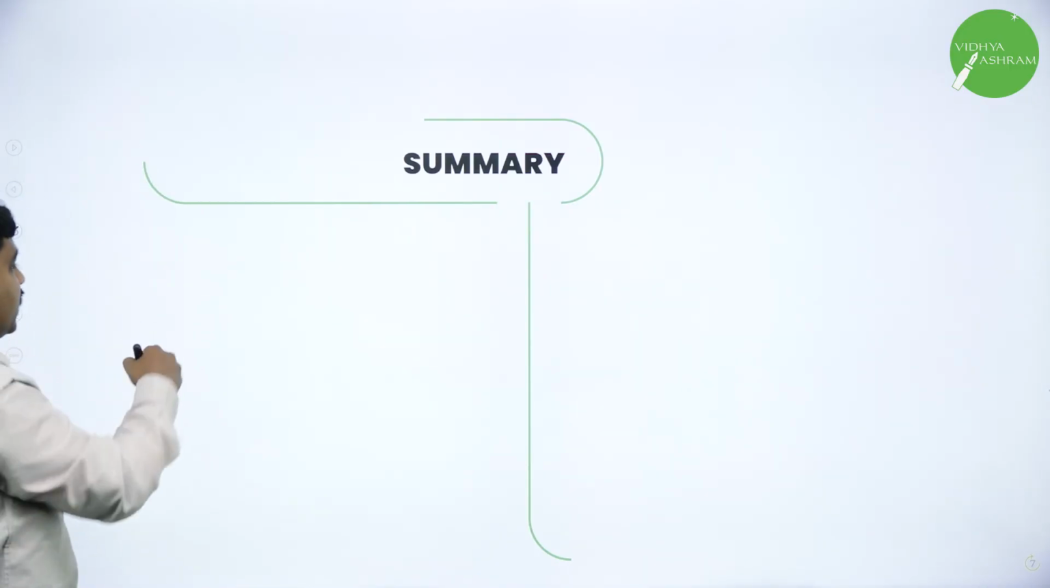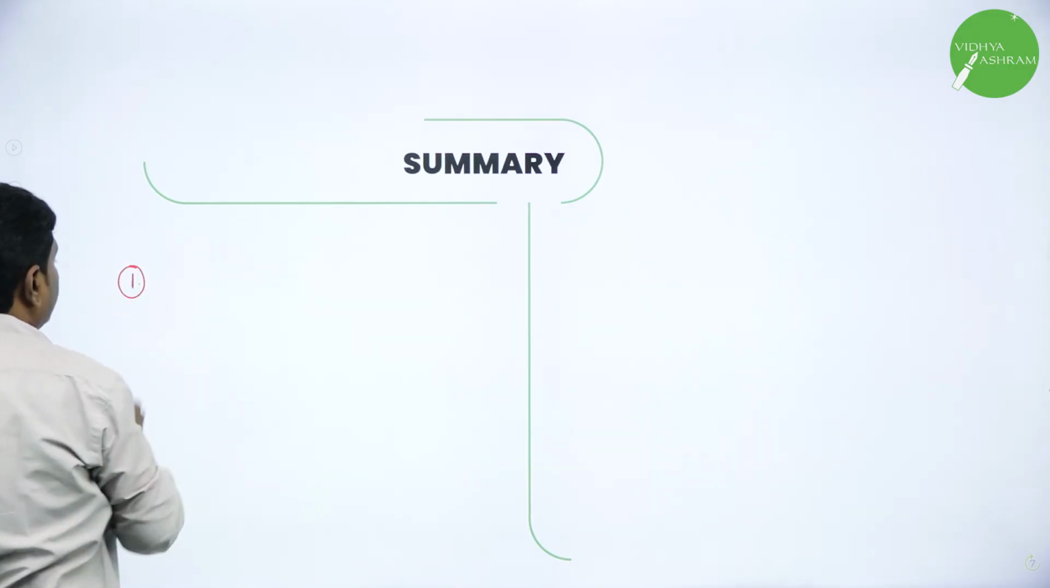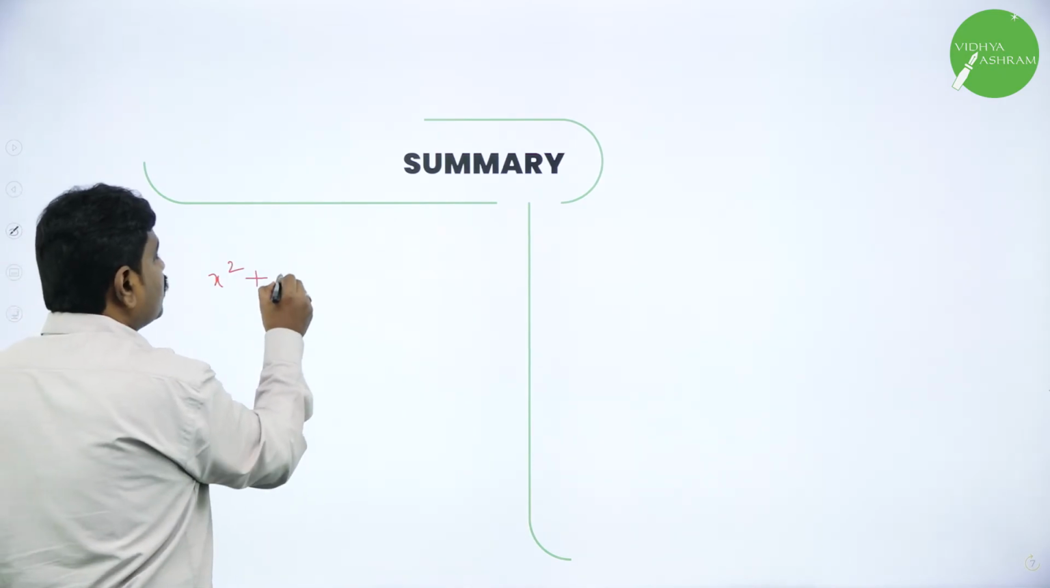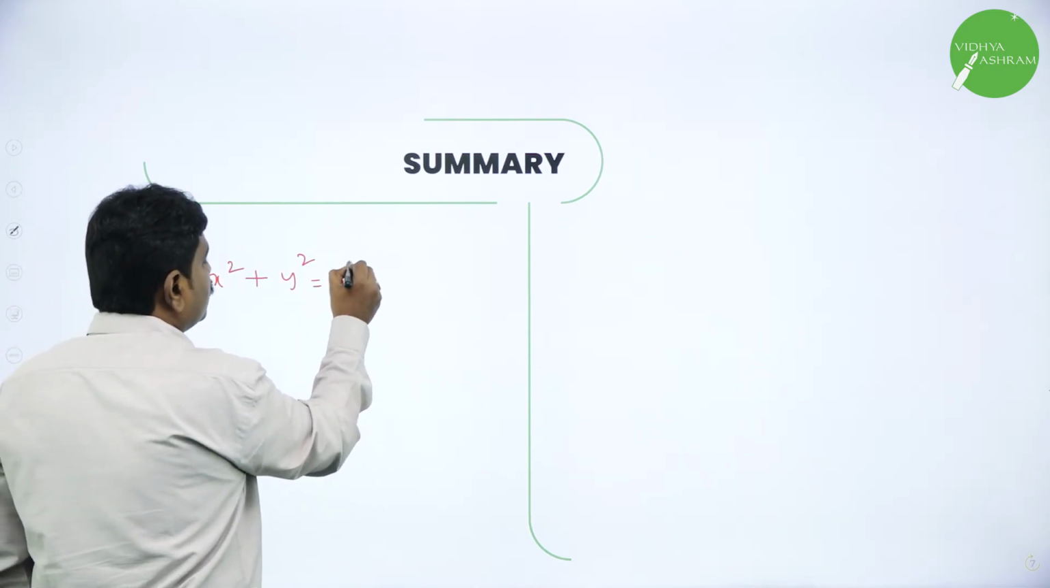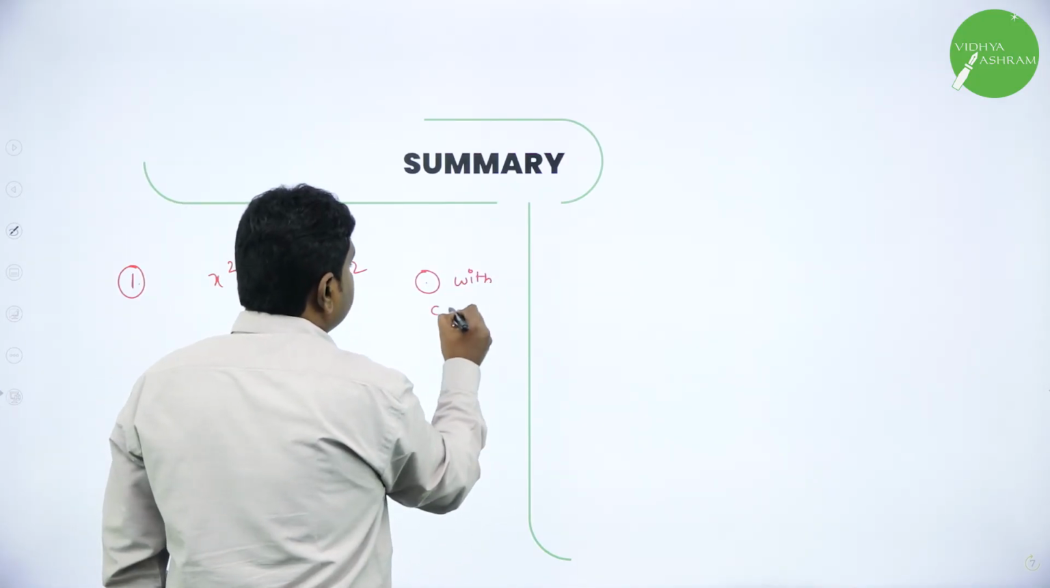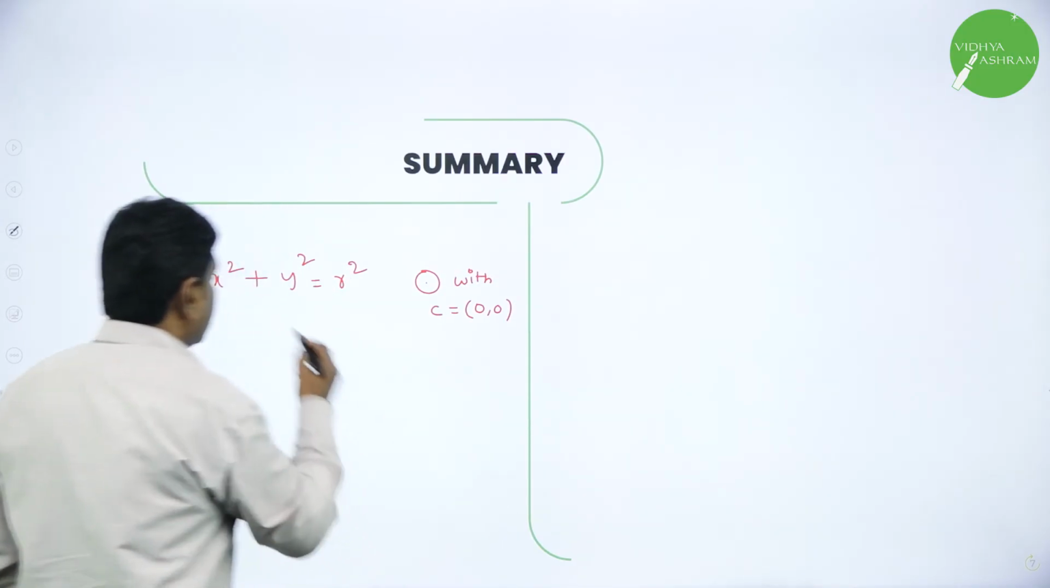So, I will go on writing the equations. What is the first equation? Equation of circle with center origin. What is the equation of circle with center origin? X square plus y square is equal to r square. This is a circle with center origin, with C as origin, and radius is r.